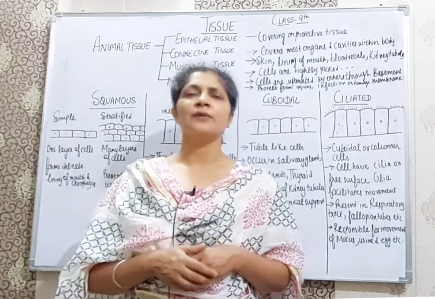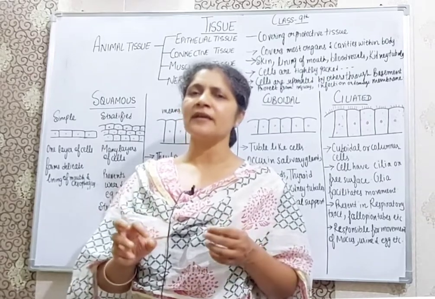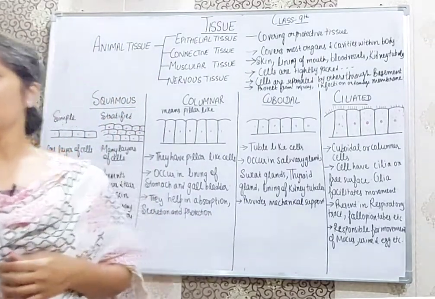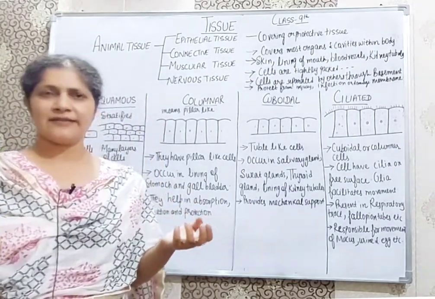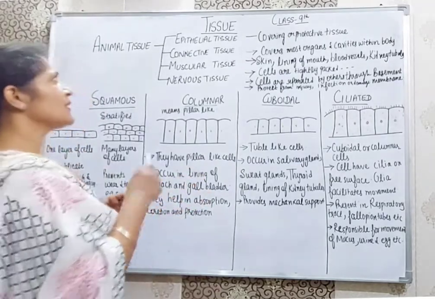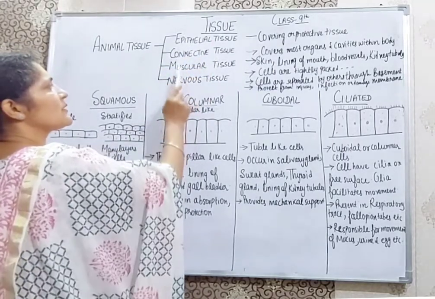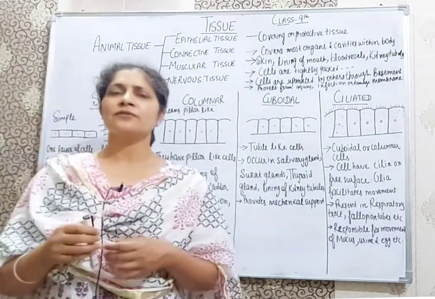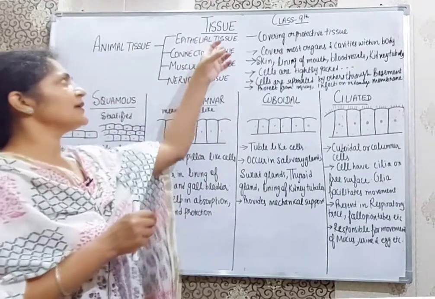Now today, students, we are going to start the details of the animal tissues which are present in animals. The animal tissues are divided into four types depending upon their functions and structures. Their structures and their functions are different. One is epithelial tissue, second is connective tissue, third is muscular tissue and fourth is nervous tissue. In this lecture we are going to discuss the epithelial tissue in detail.